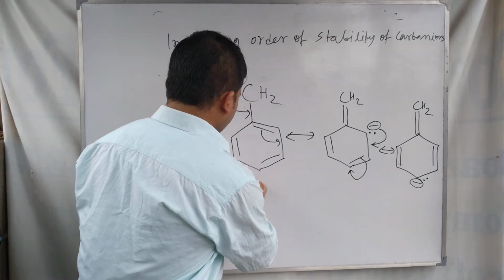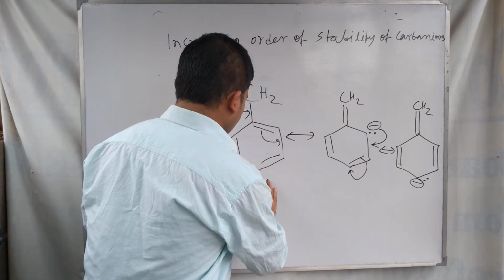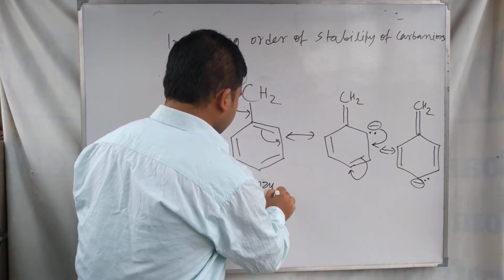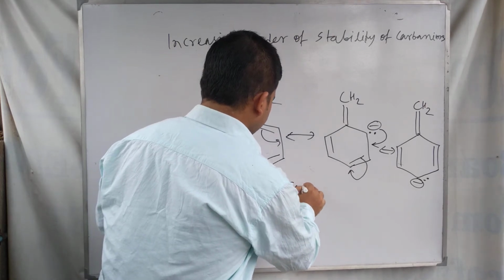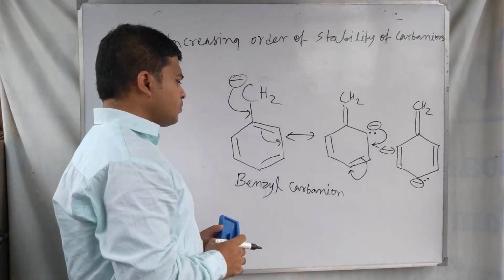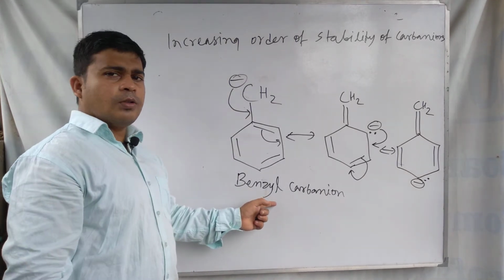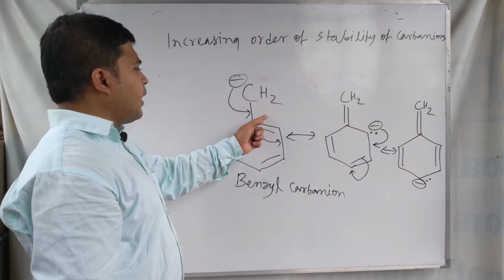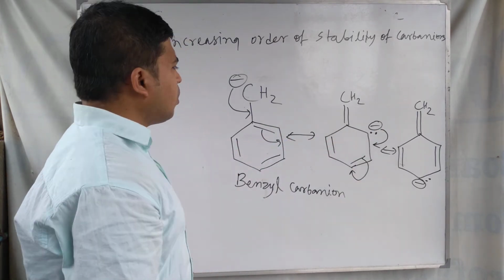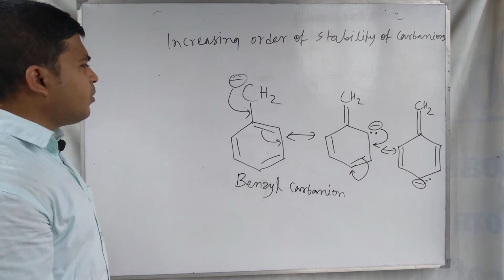This is called benzyl carbanion, and in the case of benzyl carbanion, this type of resonance structure can be found.